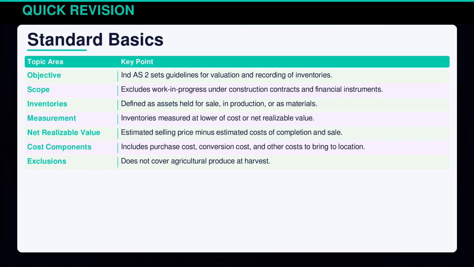Indian Accounting Standard 2 focuses on proper valuation and recording of inventories. It excludes items like financial instruments and construction contracts. Inventories are assets held for sale, production, or materials. They're measured at the lower of cost or net realizable value. Cost includes purchase, conversion, and other necessary expenses. Understanding these basics ensures accurate inventory reporting.